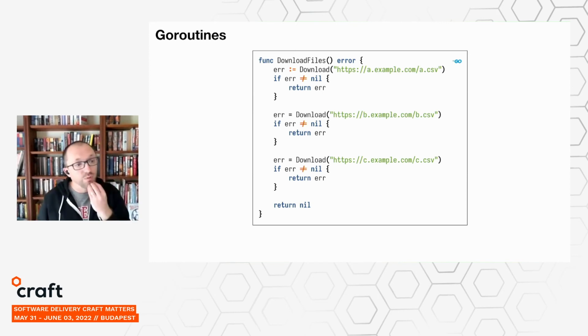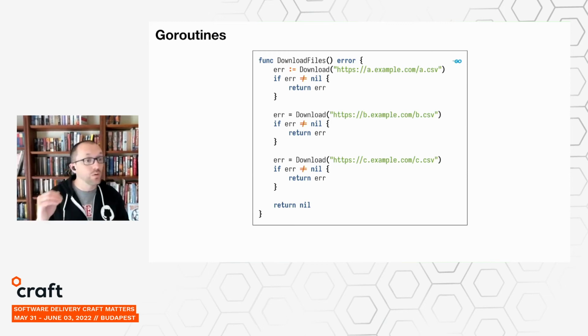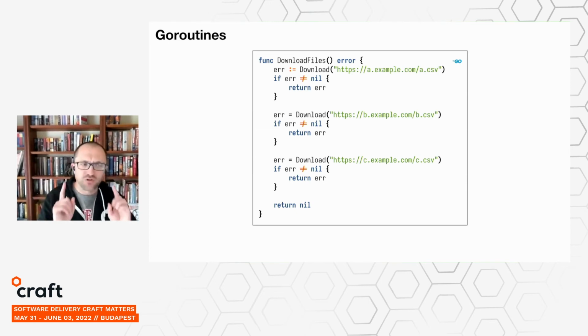So looking at this code, what you can infer is that this is not going to download the 3 files at the same time. It's going to do so in serial, sequentially. The second download will not start until the first download finishes. And that might not be the best, most efficient use of our network capacity, for instance. We might want to instead say, we should actually try to download all 3 of them at the same time and just let them race using our network connection to see who can finish the most quickly.